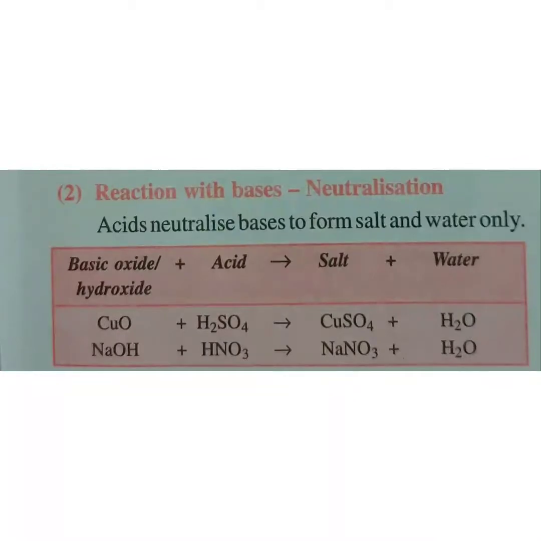Now we have the easiest chemical property, that is neutralization. We know from our lower classes that acids react with bases to give us salt and water. The important chemical property of acids is that they can react with a base, and such reactions are called neutralization reactions. Any acid can react with a base. A base is generally a metal oxide or a metal hydroxide. So it reacts with a metal oxide or a metal hydroxide to give the corresponding salt and one water molecule. This is the neutralization reaction, which is very simple and important as well.